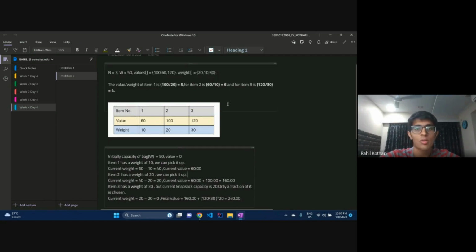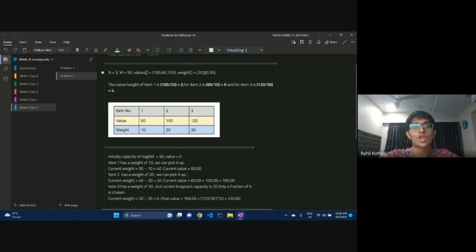What is the next most valuable? 6 is completely exhausted, we can't take 6 anymore, so we'll see 5 and 4. 5 can be taken, correct? So we will take 5. 20 kilos of 5 is being taken. Our value is now 60 plus 100, 160. And our remaining space is what now? Our remaining space is 20.